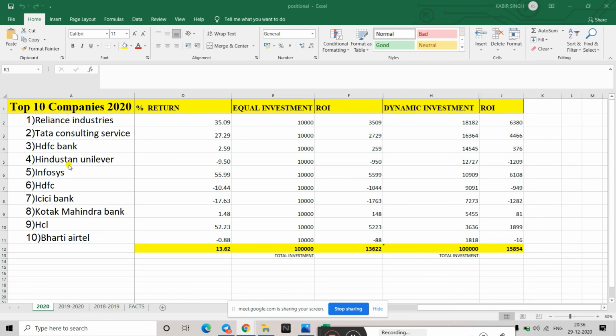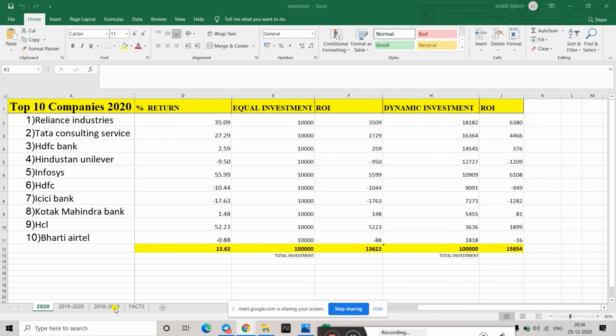Buy by the price, that means the amount which comes is the highest in the market, and this market capitalization will only change by one or two positions. Like sometimes Infosys will be here, HDFC will go up, sometimes Hindustan Unilever goes up and HDFC Bank will come down, or sometimes TCS goes up, Reliance comes down. So this changes like that only, and roughly many stocks in this top 10 will always be similar. Okay, so you can also note down these 10 stocks, and these are some of the good stocks of the Indian market.